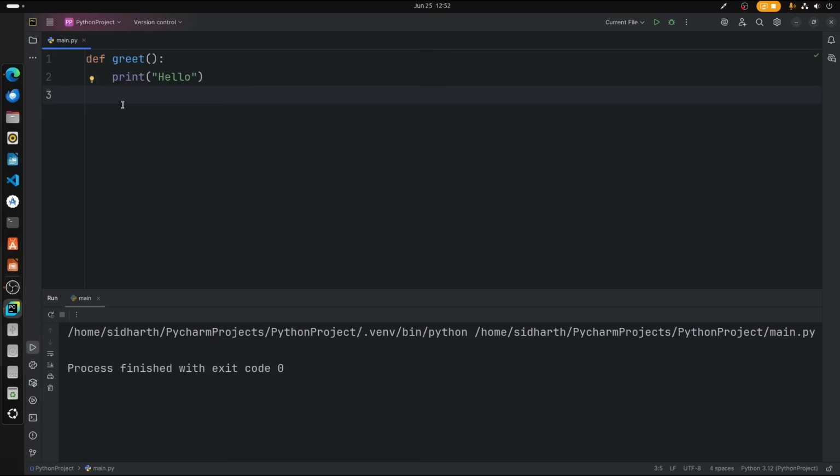Now let's move a bit further. Let's add input to this function. We can directly add input to this function, right? But what happens if we want to process different types of data in the same function? For example, let me show you. I'll add an input to this function.